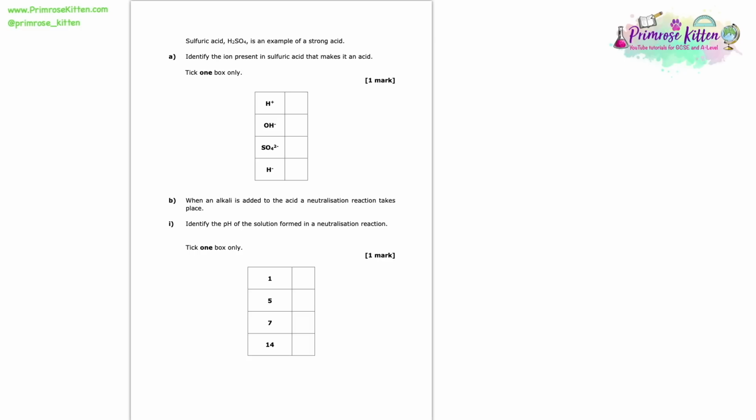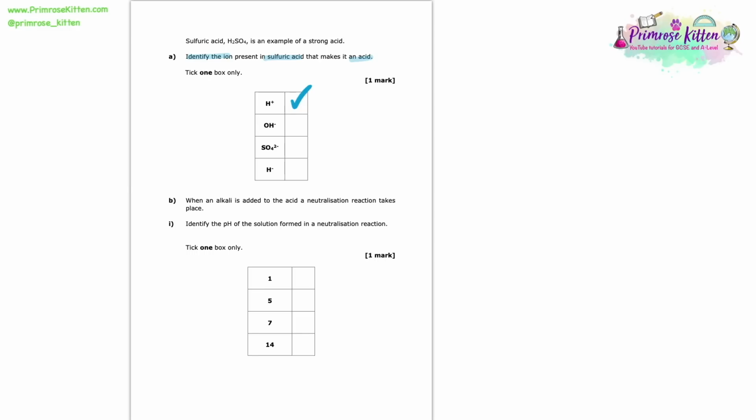Here we're told that sulfuric acid is an example of a strong acid. We're asked to identify the ion present in sulfuric acid that makes it an acid. And here you see it's just an identify question, so this isn't like a big explain or anything, we just need to know this fact and have it memorised. It doesn't matter that we're talking about sulfuric acid here, any acid under the sun, the ion present that is going to ensure that it is an acid and acts as an acid is going to be the H+ ion.